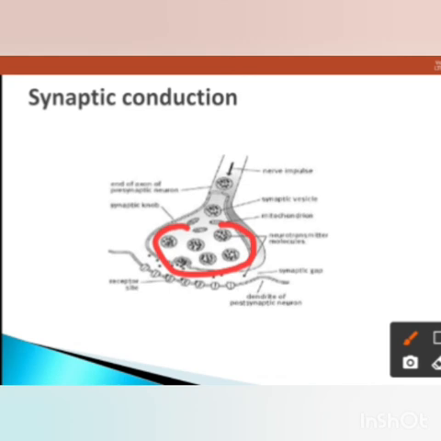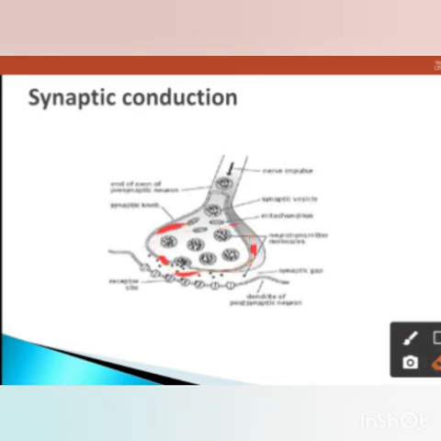As the impulse is conducted, immediately the neurotransmitter molecules start releasing into the synaptic cleft, and then from that synaptic cleft these neurotransmitters enter into the second neuron, that is the dendrite of the postsynaptic neuron. So it is a receptor site through which all the neurotransmitters get entry, and then the nerve impulse gets conducted through this synaptic conduction.